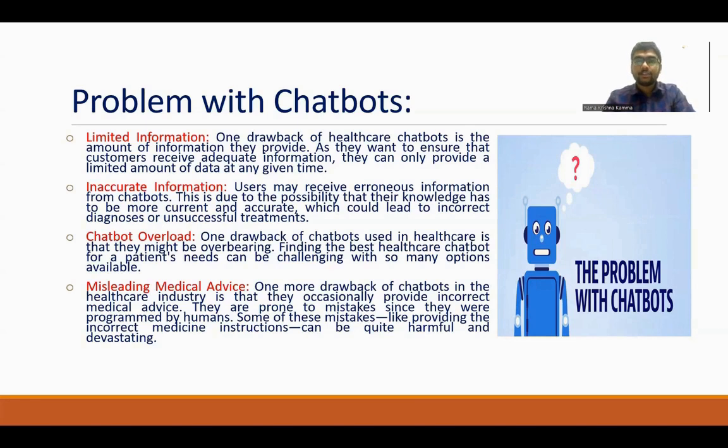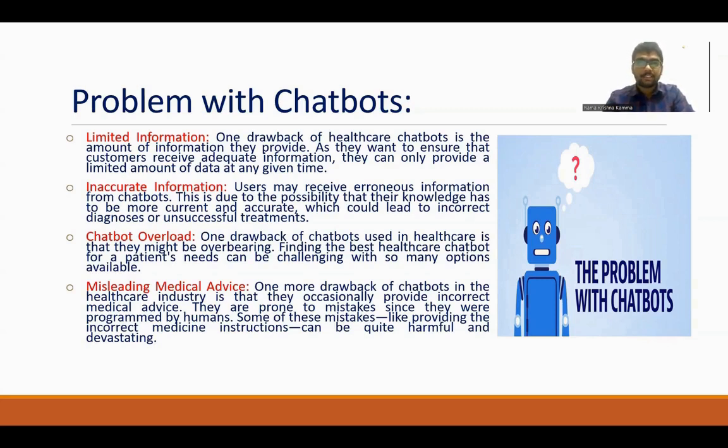Sometimes, if we give a query, the chatbot may give some other information, because they don't have proper knowledge or a vast amount of data. That may lead to inaccurate information.